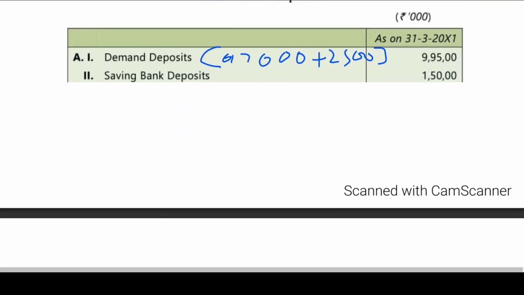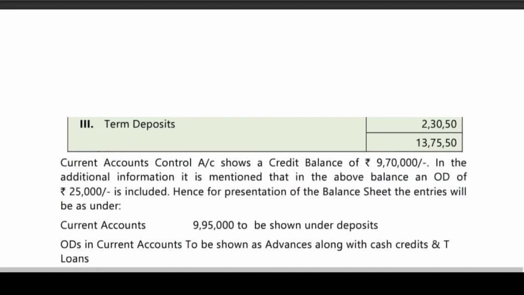Then next, term deposits. 230, this is also given in the problem. At the time of doing it, we have done it. The current account control account shows a credit balance of 9,70,000, 9 crores 70 lakhs actually, or 97 crores. In the additional information, it is mentioned that in the above balance the OD is not 25,000 rupees, that was a typing mistake. 2500 has been given, included. Hence, for presentation of the balance sheet, 9,95,000 to be shown under deposits. OD in current account to be shown as advances along with the credits and term loans under schedule 9.